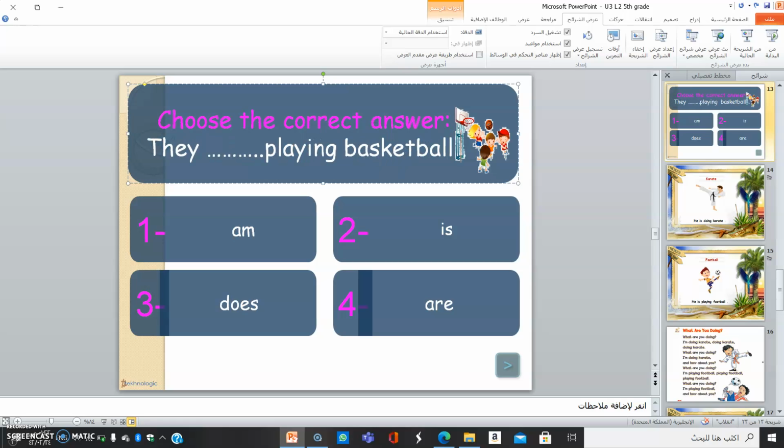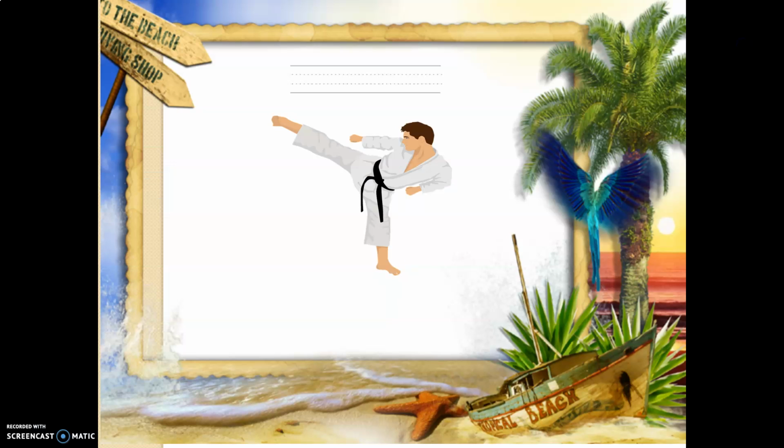Okay, girls? Now, let's see the new word in our lesson today. What's the new word here? It's karate. Let's spell the word. Karate. He is doing karate. Okay, girls? He is doing karate. Okay?